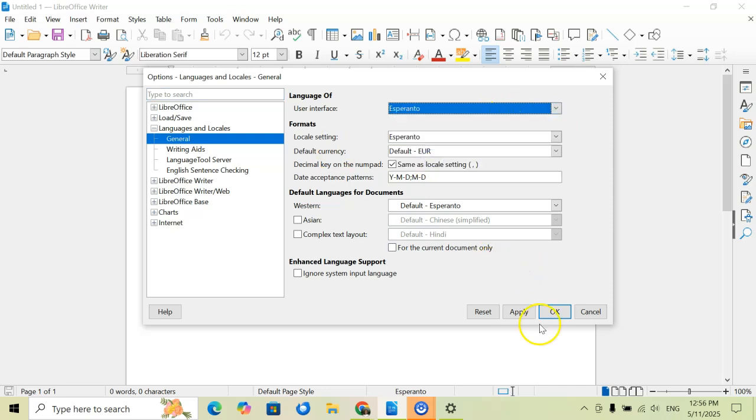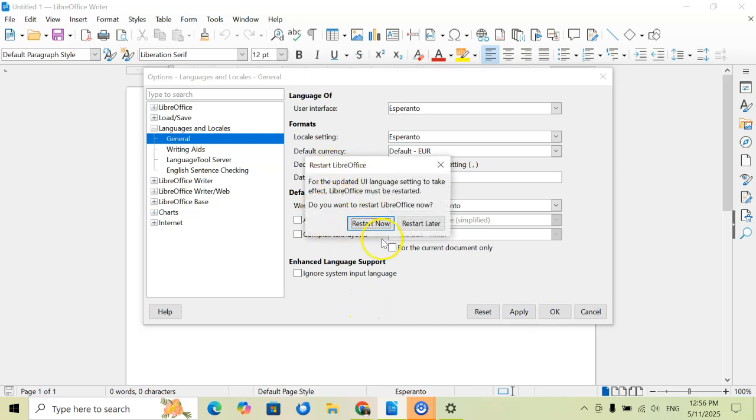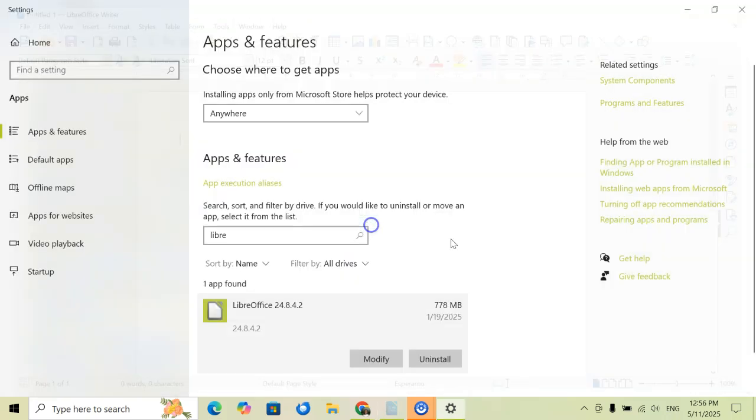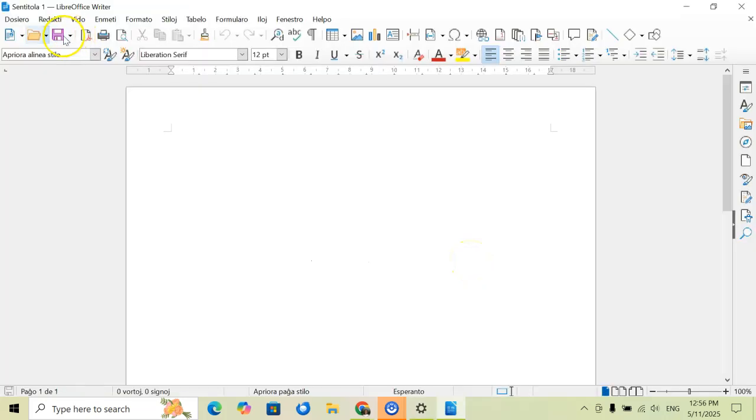So I'm just going to click on that. I'm going to press Apply. So now it says LibreOffice needs to be restarted, so I'm just going to click on Restart. Now, as you can see here, everything is in Esperanto. So this is File, Edit, View, Format, and so on and so forth.